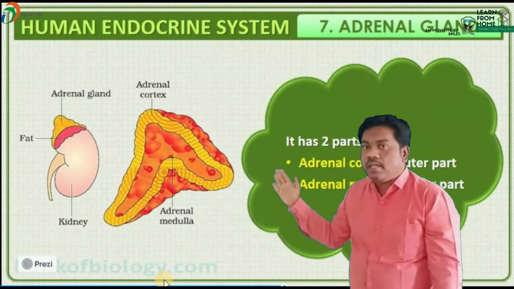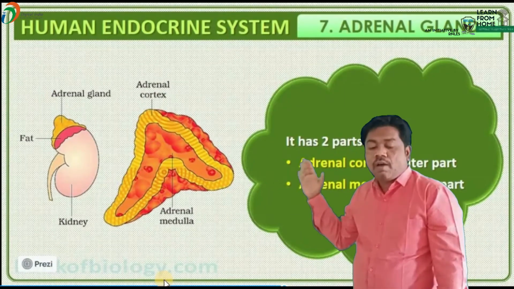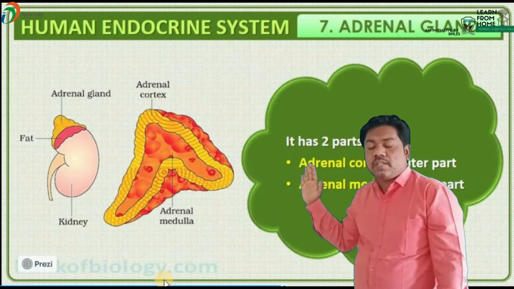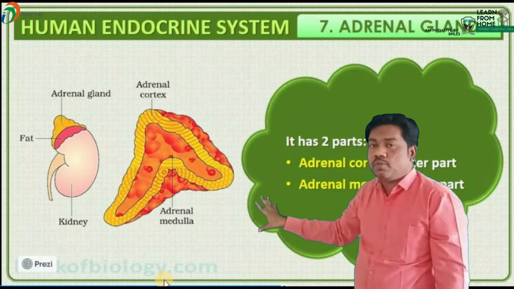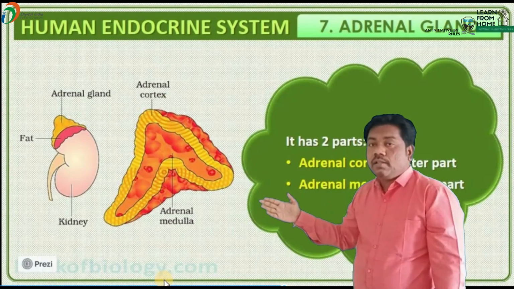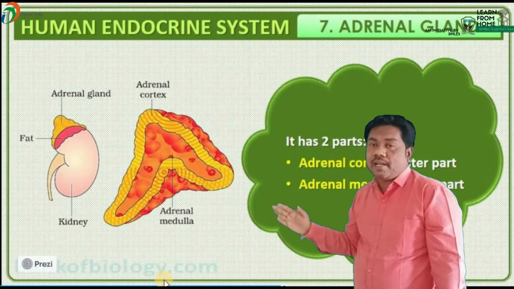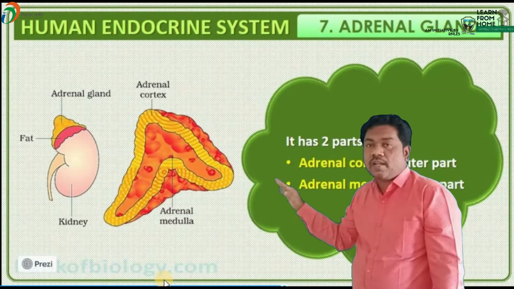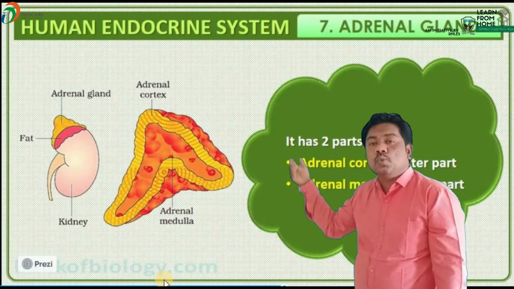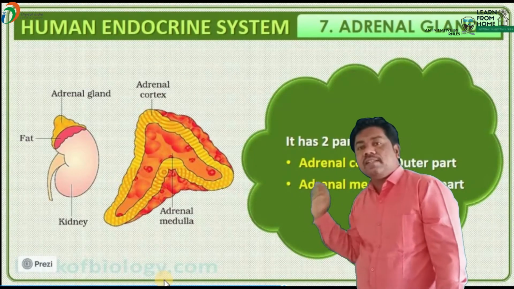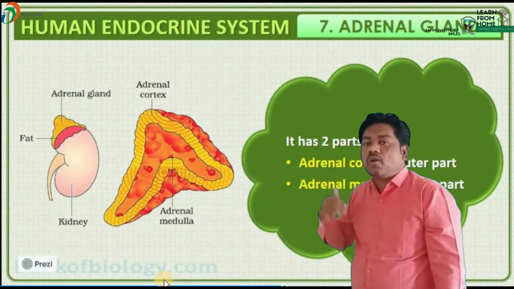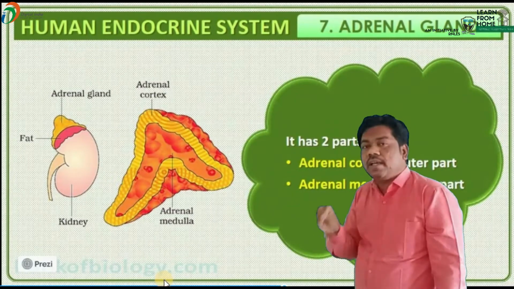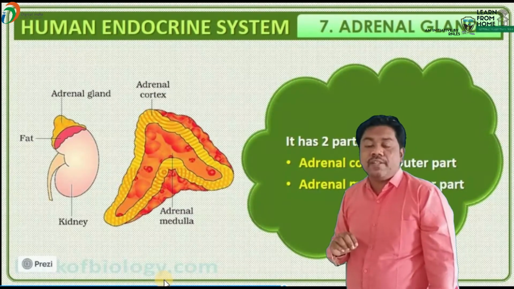So you have to see here, in this section of the kidney... beta, this is the section cutting. Which section cutting? Linear section cutting of the adrenal gland. This adrenal gland has how many zones? Two zones, peripheral zone and central zone. The peripheral zone is called the adrenal cortex, and the inner zone is called the adrenal medulla.